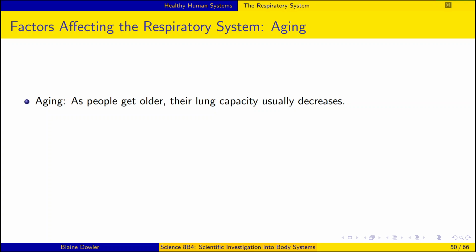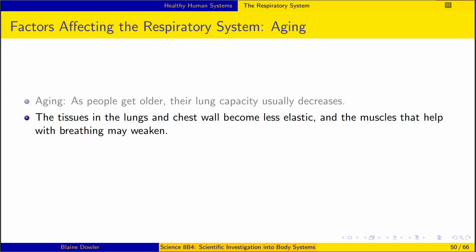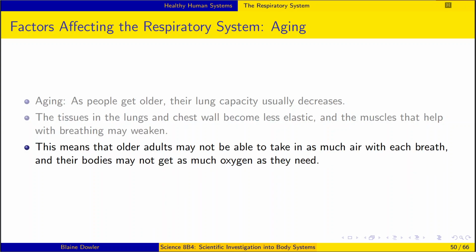Another factor is aging. As people get older, their lung capacity usually decreases. The tissues in the lungs and chest wall become less elastic, and the muscles that help with breathing may weaken. This means that older adults may not be able to take in as much air with each breath, and their bodies may not get as much oxygen as they need.